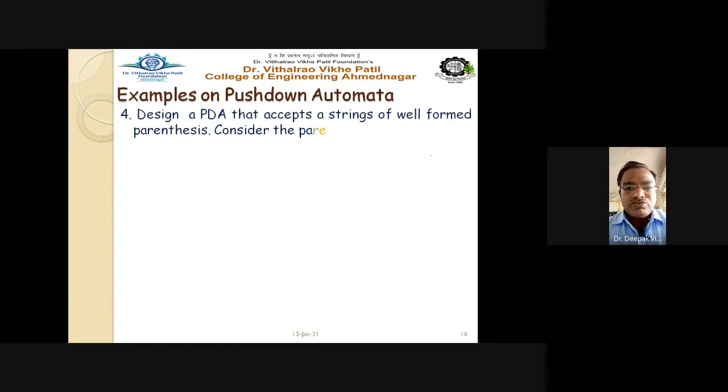So as you go on solving this example, as you go on practicing such type of examples, it will become easier, and you get a concept of how to solve the examples and how to add the rules for the given PDA, so that your logic gets developed here. Now here it is somewhat different one.